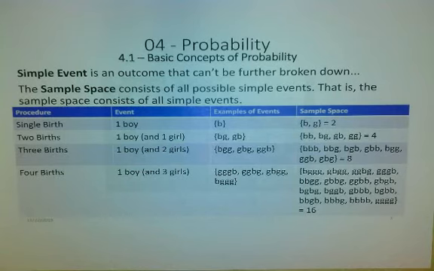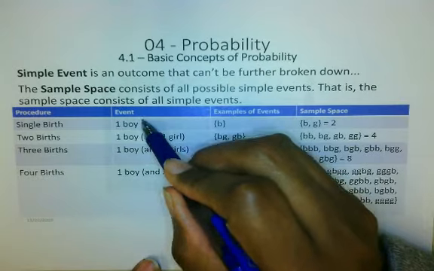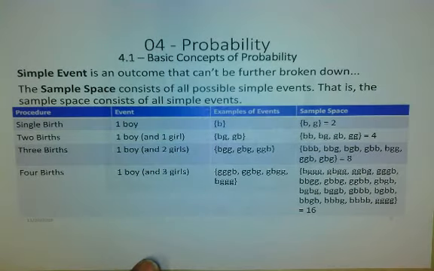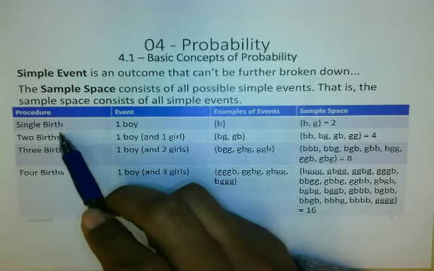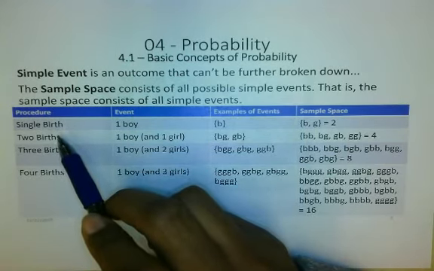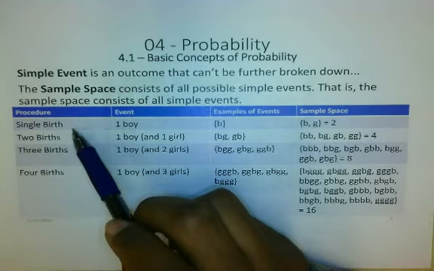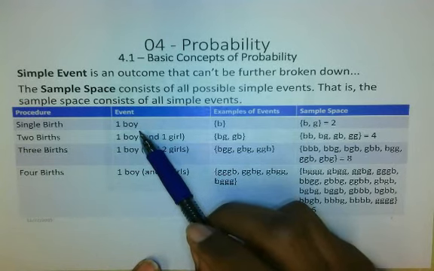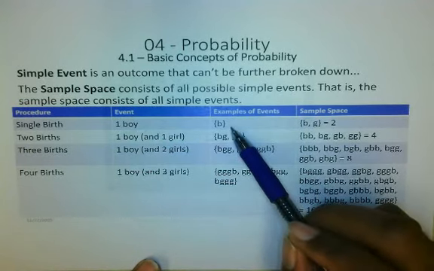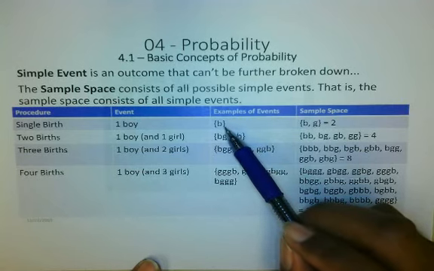Let's say that we're focusing now on having 1 boy. So that's the simple event that we're talking about, an outcome that can't be broken down any further. Now, our procedure is one birth. So we're only going to have one child, and we're worried about having a boy. Now, what is an example of a satisfactory situation? It would be having a boy. This bracket is talking about the arrangements you have. You had a boy, right?